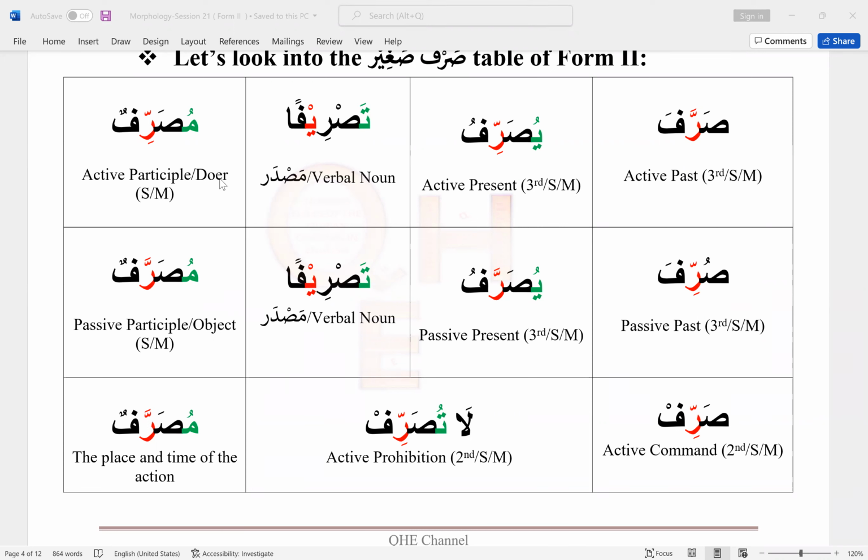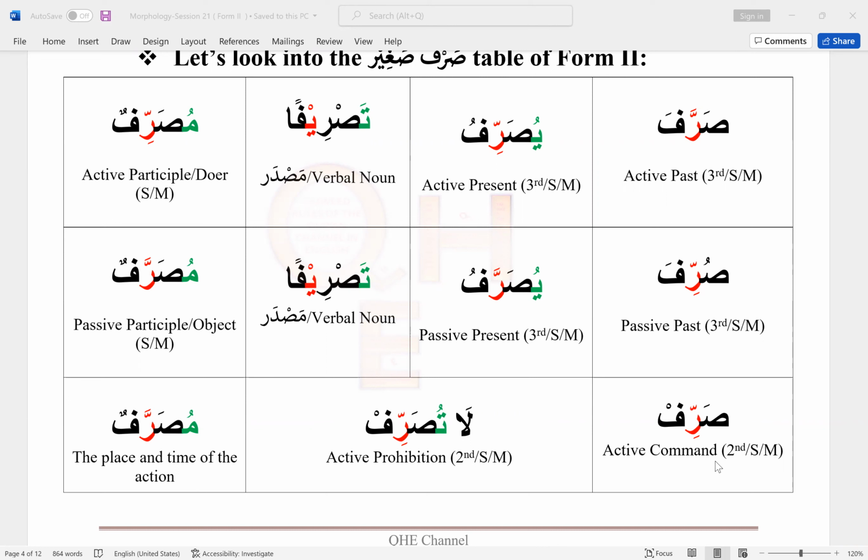Active participle or doer for singular male, musorrifun. Passive past for third person singular male, surrifa. Passive present for third person singular male, yusorrafu. Again, masdar, tasrifan. Passive participle, object for singular male, musarrafun.